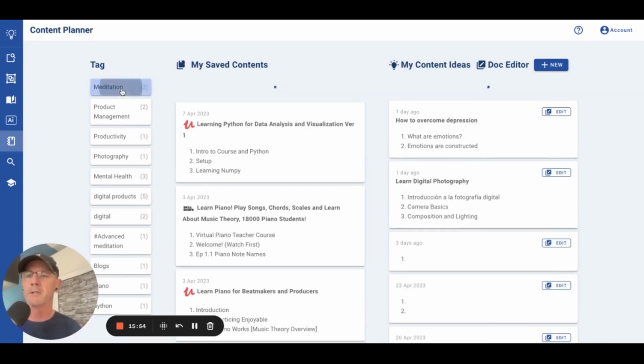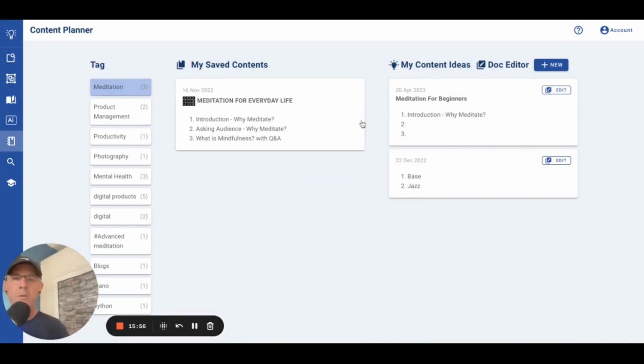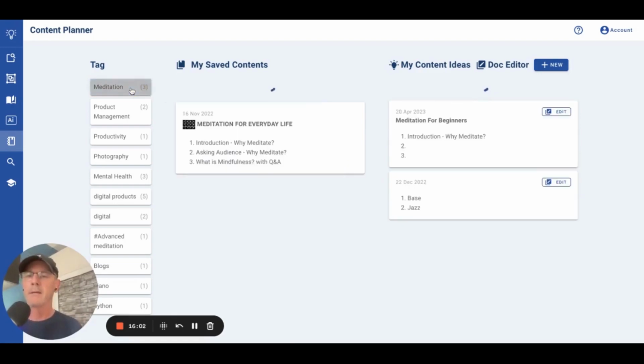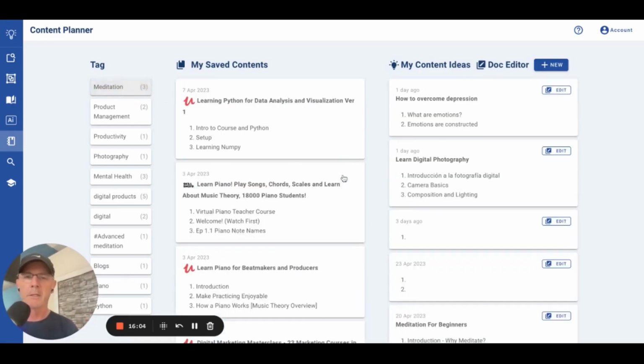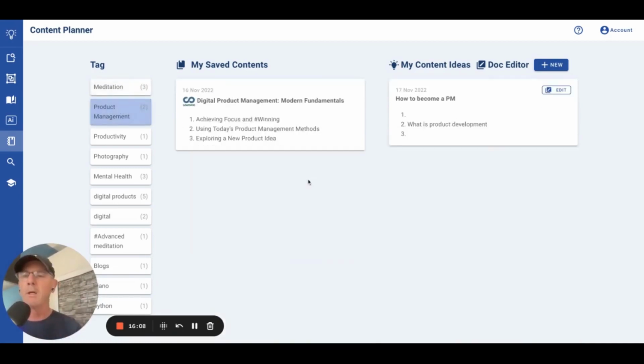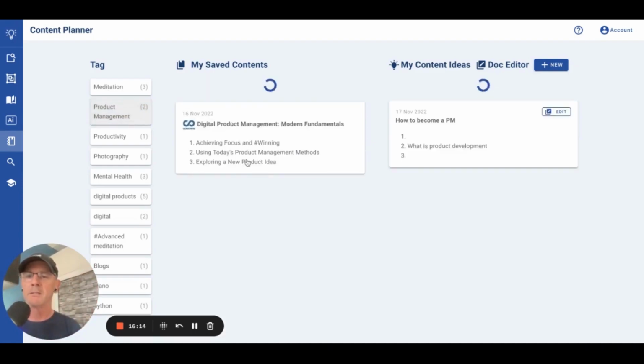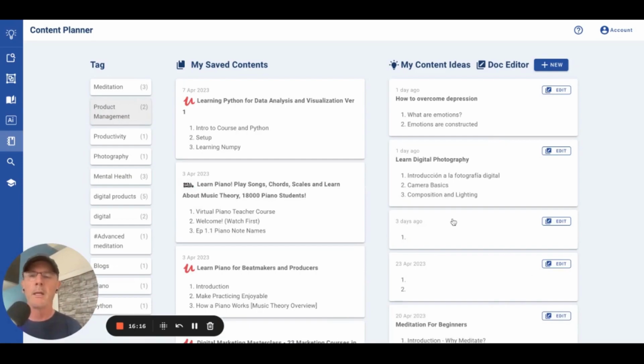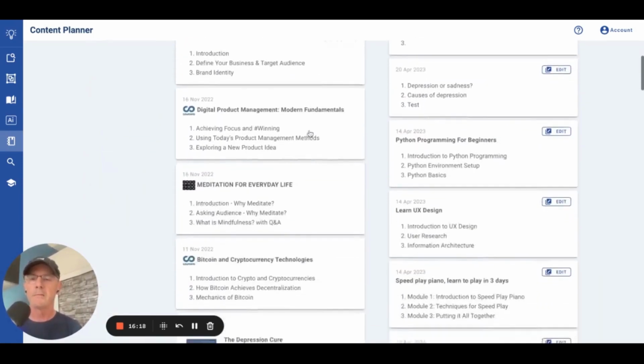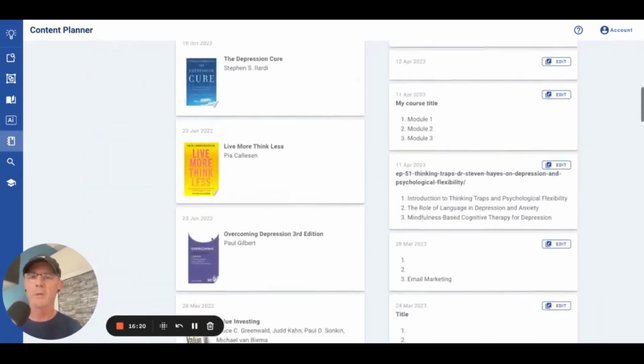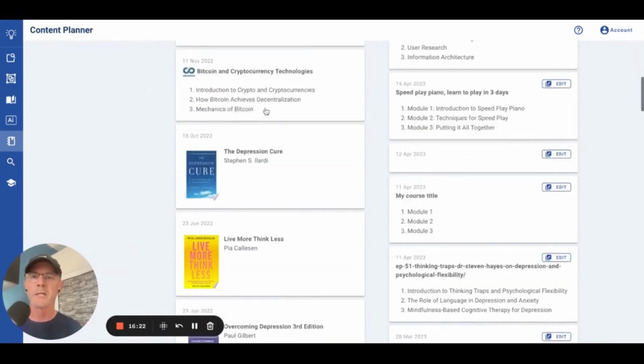So let's say meditation. If I click on this, only the courses that I've made on meditation show up, and the courses that I saved show up. Okay, and I hit it again, I clear it and go back to everything. Same thing, product management. So this is a way to organize, pretty cool. So you can have dedicated focus on some of the content that you're working on. So these are all the courses that you would save, or the books if you have a book. So here's a couple of 3 or 4 books that I've saved.